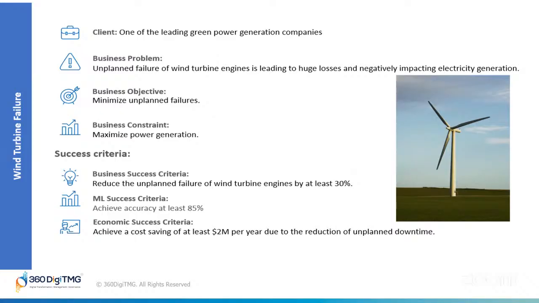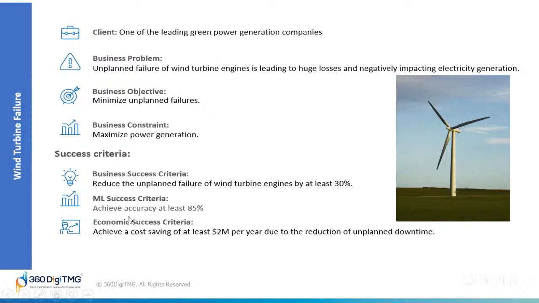This is a big win for the company because fewer failures mean more consistent electricity production and less money spent on emergency repairs. Coming to the machine learning success criteria, that is, achieve accuracy of at least 85%. It's about the technology we'll use to predict failures, which involves something called machine learning, or in short, we will say it as ML.